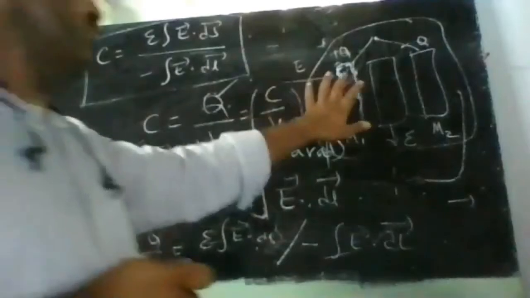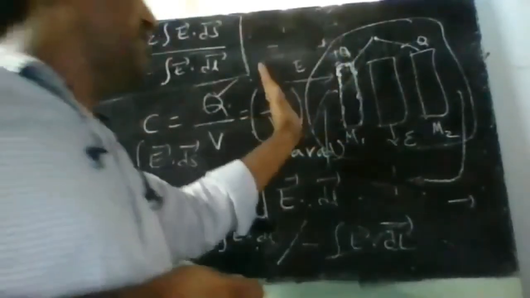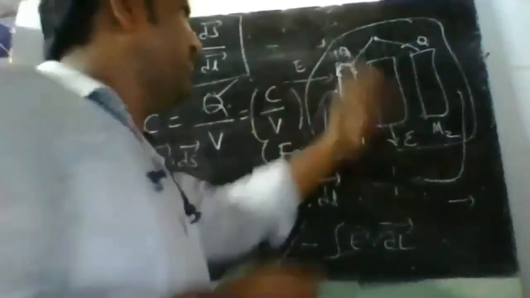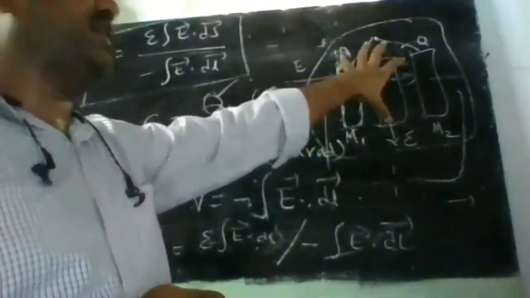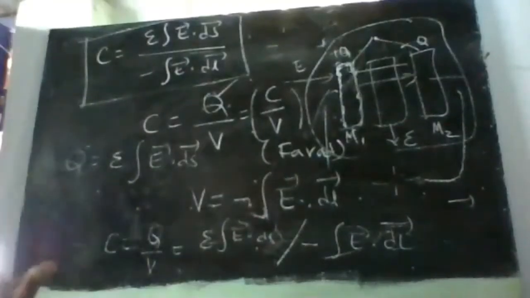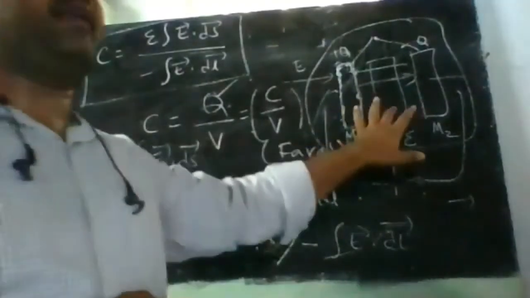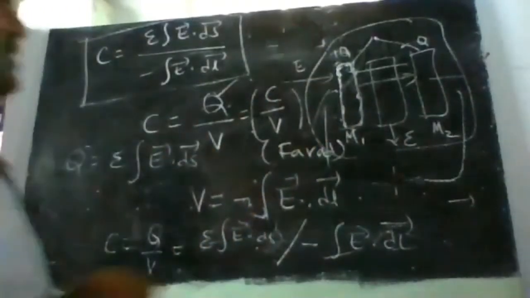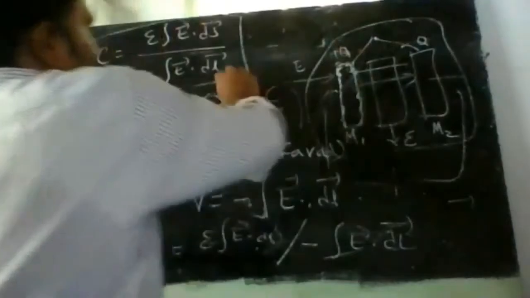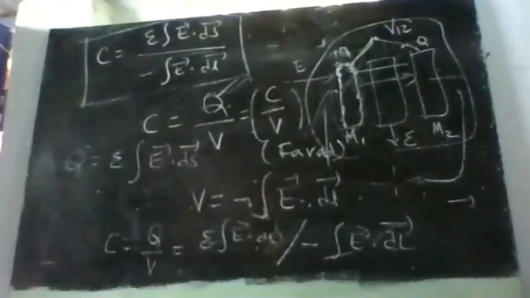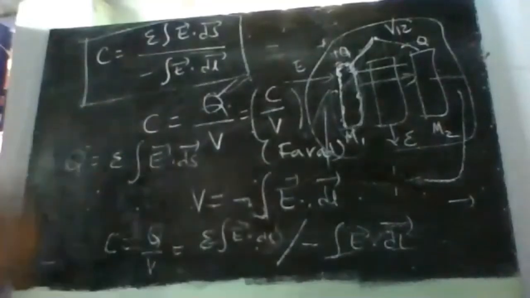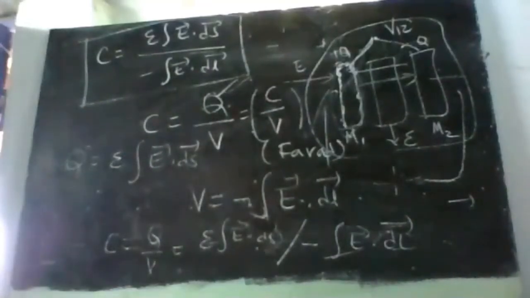Now this charge Q will produce an electric field, and that electric field will pass through the dielectric and get to the other end, correct? Whatever field you produce will get stored inside the dielectric material. So we want to know the capacity of this dielectric material. Because of this electric field there is a charge Q, and there will be some potential difference between the two plates, which I'm taking as V. The ratio of Q to V is called capacitance.